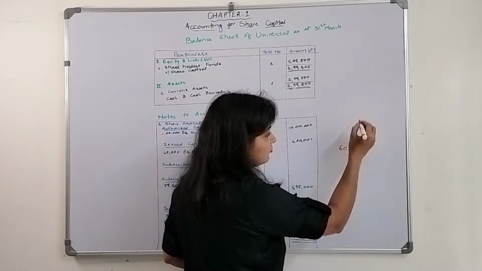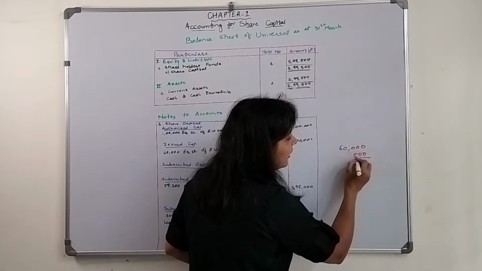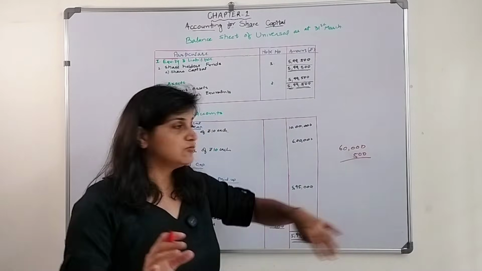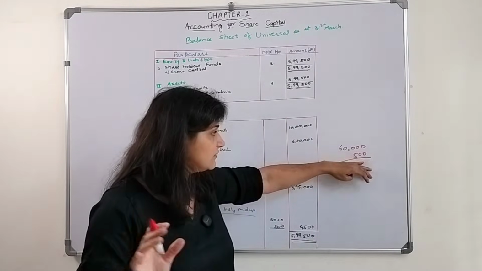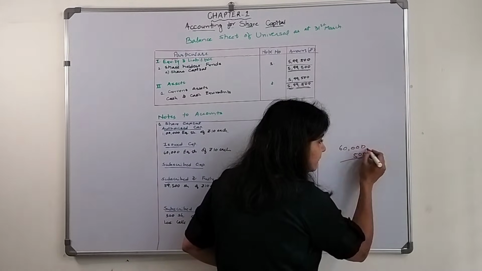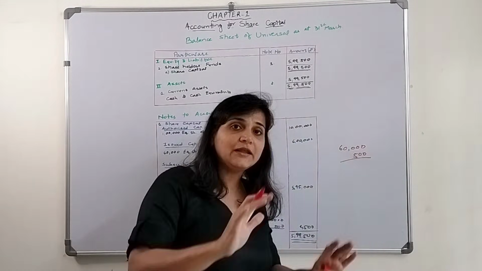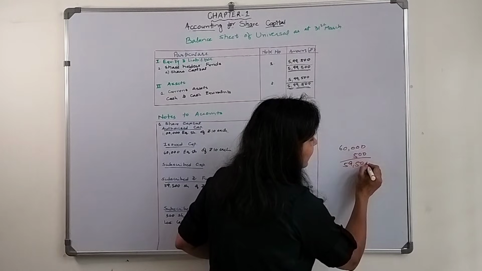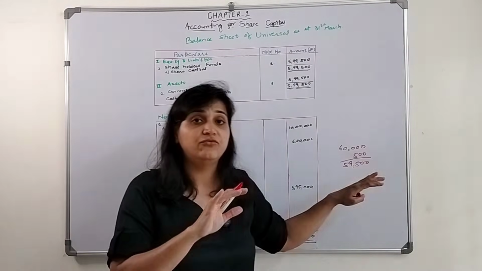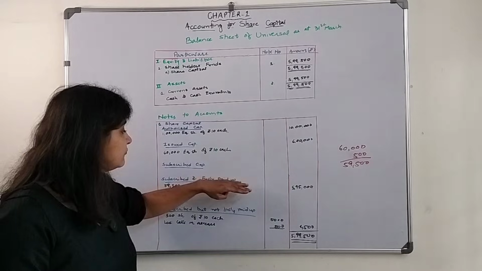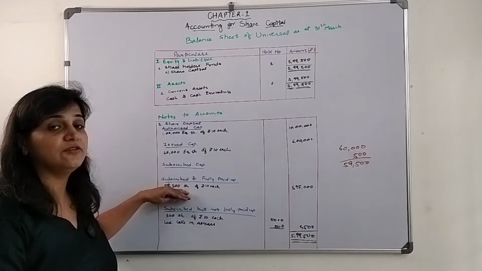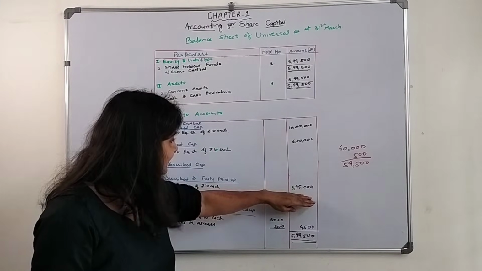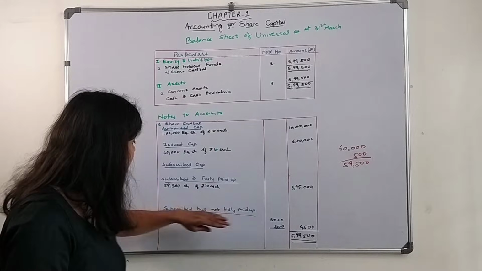There were 60,000 shares. Out of that, the shareholder holding 500 shares didn't pay the final call. But who has fully paid up? 59,500 shares have been fully paid up. So subscribed and fully paid up is 59,500 shares of rupees 10 each, 5,95,000.